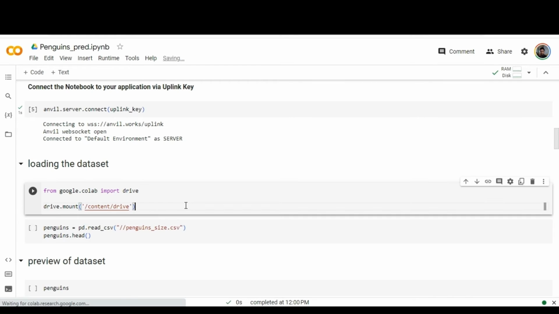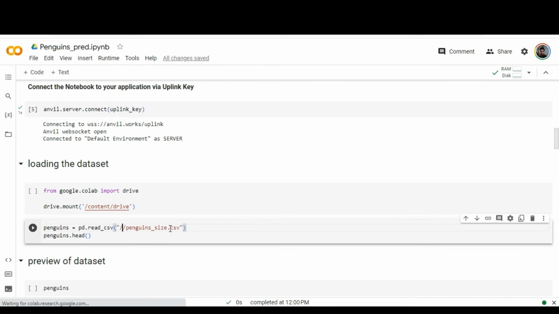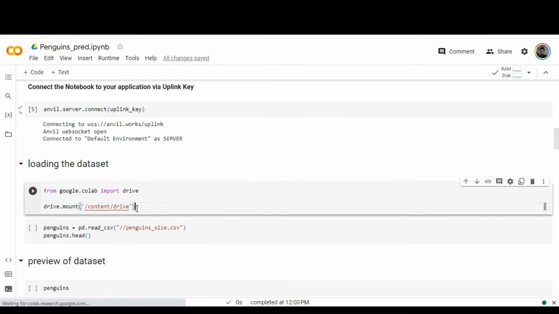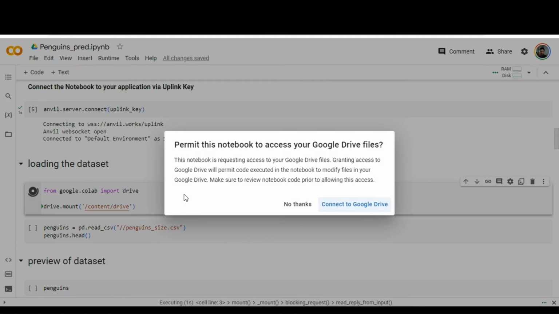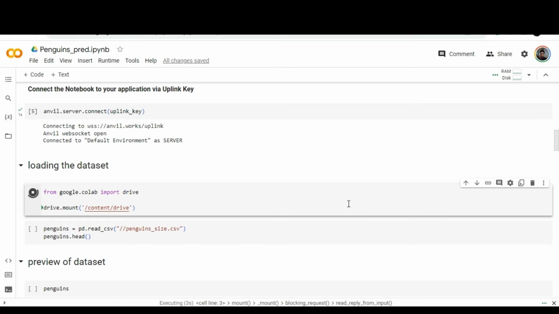This particular data set, we need to load the data set in our Google Drive now. So this particular cell is used. Once it is executed, we are able to load our data set in Google Drive.